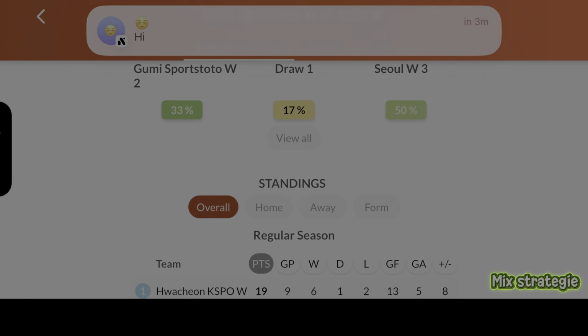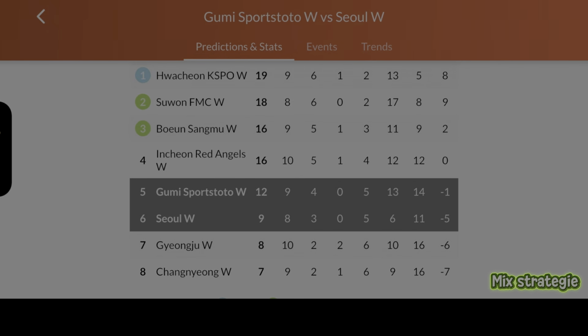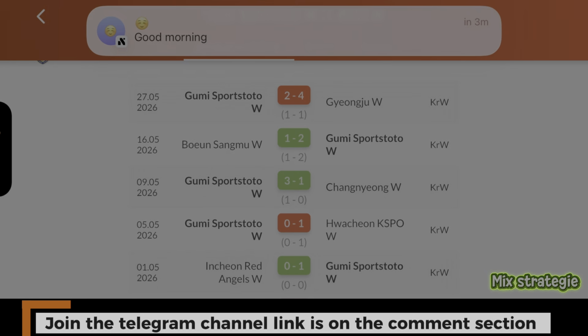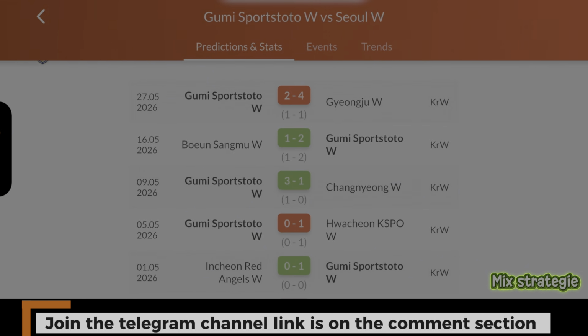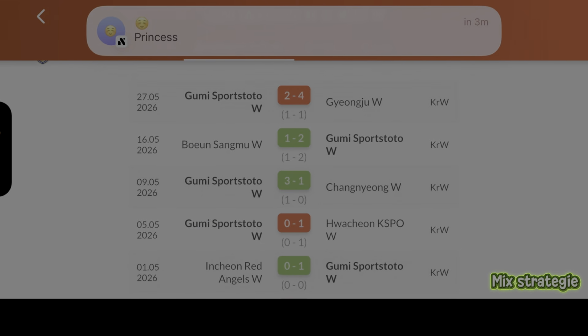What you need to do is check their last meetings. You don't even need to check standings or anything. Just check their last meeting. So now you can see that Gumi Sports Toto has this kind of tendency that when they are at home, they are going to be scoring.